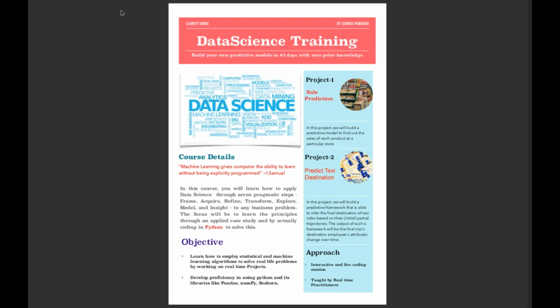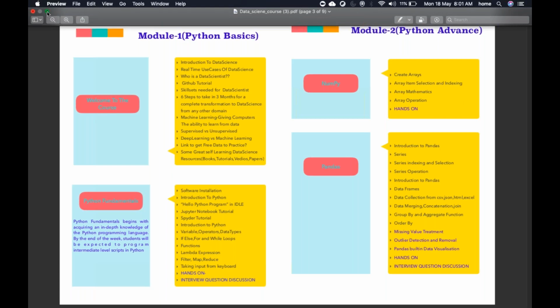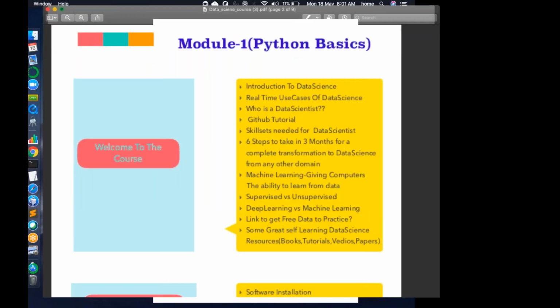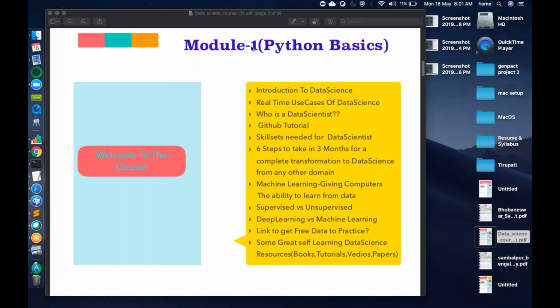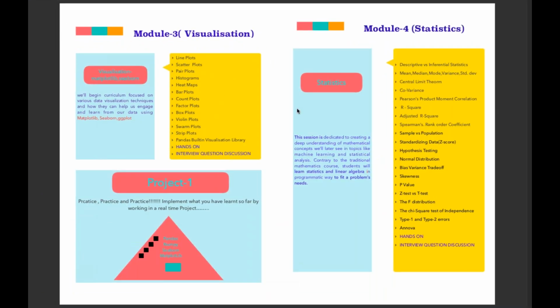So this is the syllabus, and at high level there are three major modules: Python, statistics, and machine learning. In Python, starting from basic Python language basics, if else, data structures and everything, followed by advanced Python, that is NumPy, Pandas, and visualization. So this is your module 1.